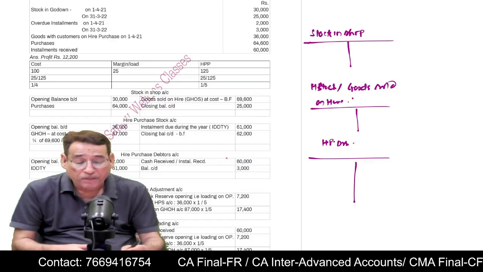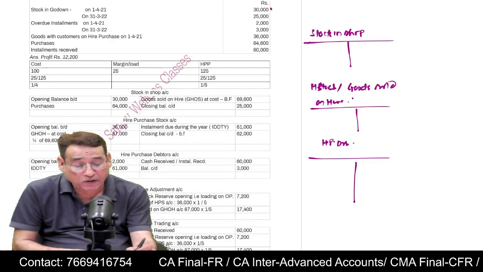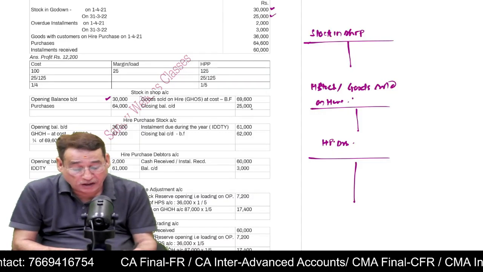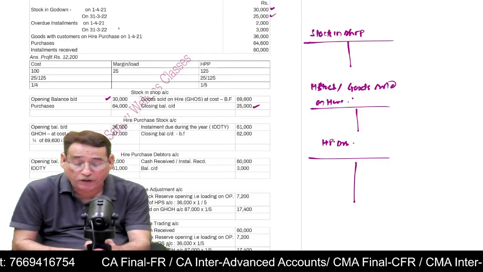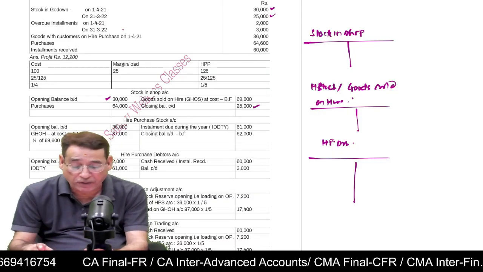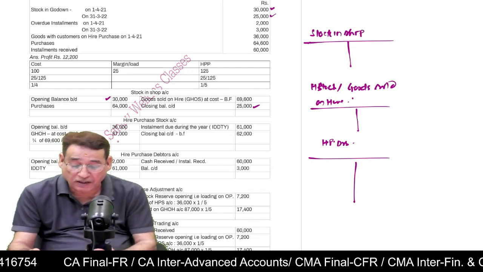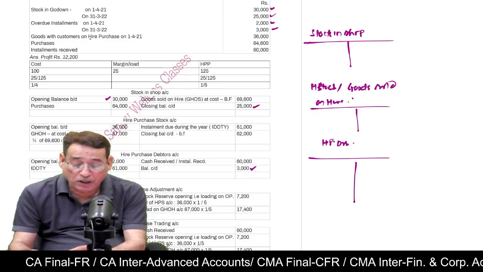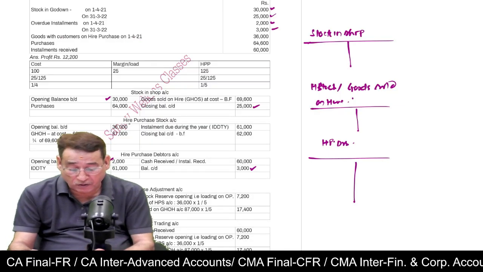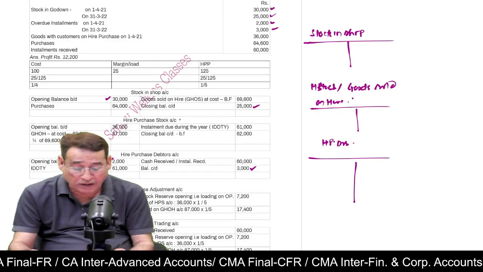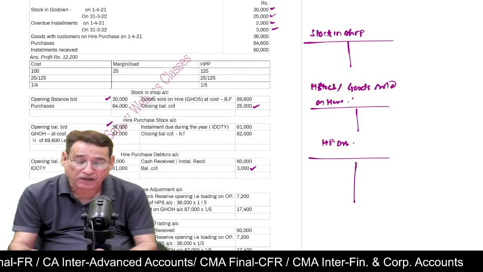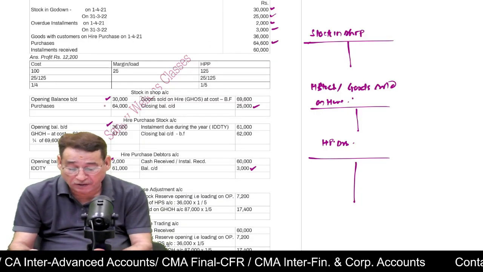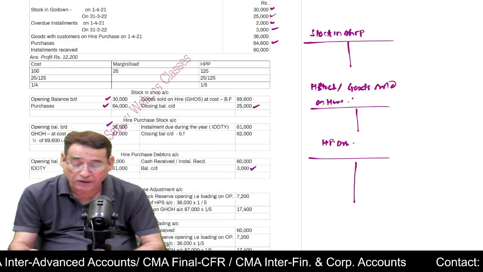Is it clear? So first of all, we will write here the opening stock which is given, as you can see, stock in shop account. Then I will write 25,000 as the closing balance. Then overdue installment. Overdue installment means the balance of the debtors. So in the debtors account, you will write 2,000, 3,000 opening balance and closing balance. Then goods with customer in the beginning. So goods with customer refers to hire purchase stock account. This is the opening balance. Purchases, it is given 64,600, purchases will be written in the stock in shop account.